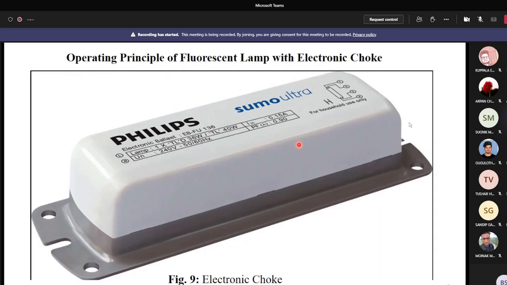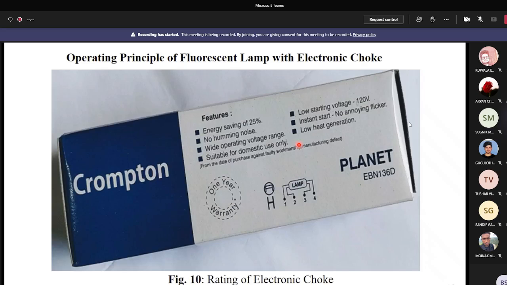Now I can show you the Crompton electronic choke rating, and here you see that the starting voltage is 120 volt. So it is much less than the starting voltage of the electromagnetic choke. Already I told you the starting voltage for the electromagnetic choke is 180 volt. Is it clear to everybody? Yes, sir.